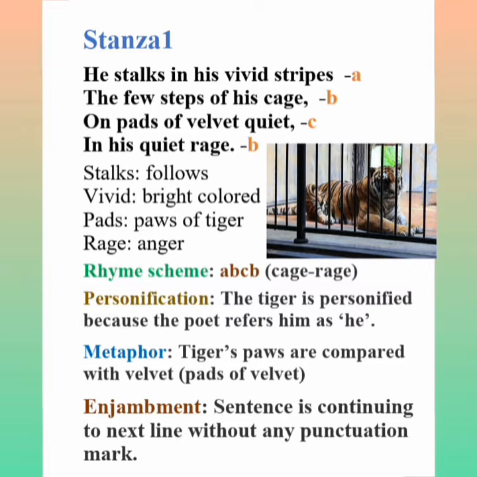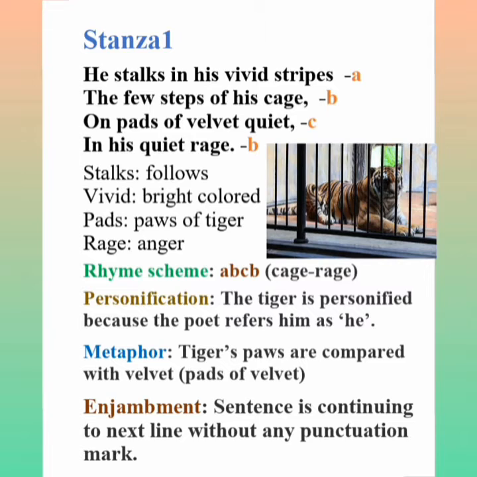So here in this stanza, the poet is describing a tiger which lives in the zoo inside a cage. Here the poet says that the tiger that is confined in the zoo moves around in the cage under his bright colored skin. He further says that the tiger can take only a few steps. Why is he saying that the tiger can take only a few steps? Because the cage is small and it is not easy to move in it.